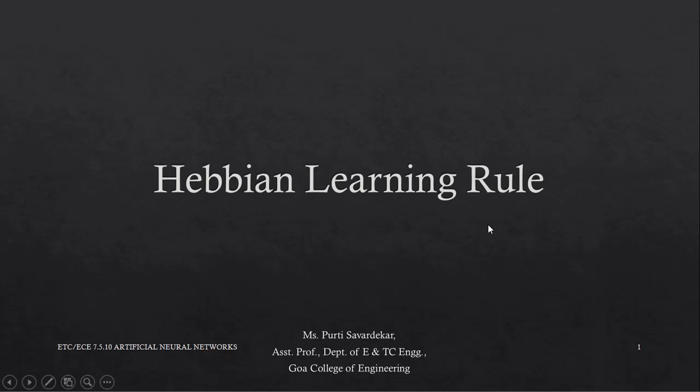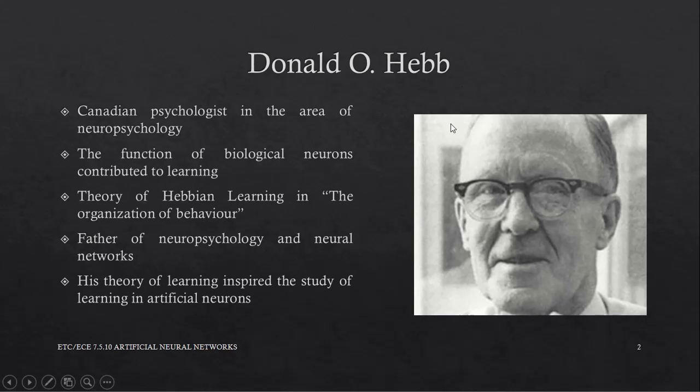Donald O. Hebb was a Canadian psychologist who was influential in the area of neuropsychology. He tried to understand how the function of a biological neuron contributed to psychological processes such as learning. In 1949, he published his classic work, The Organization of Behavior.